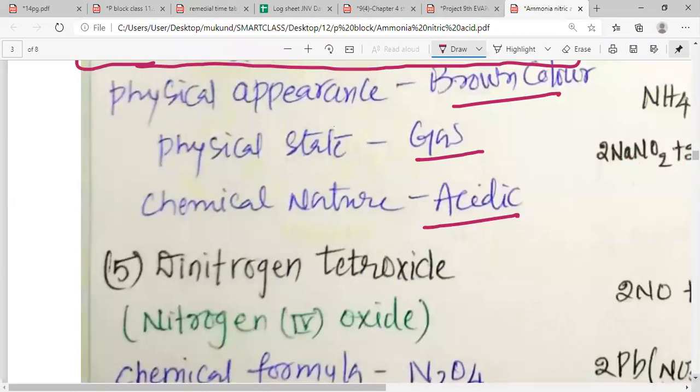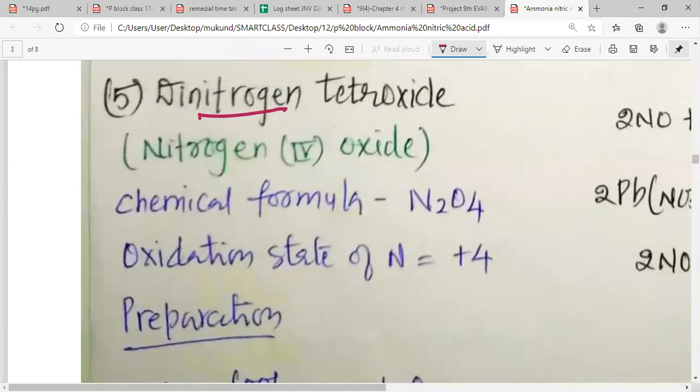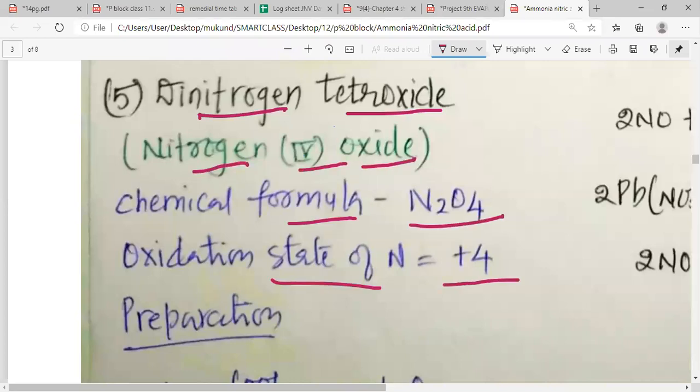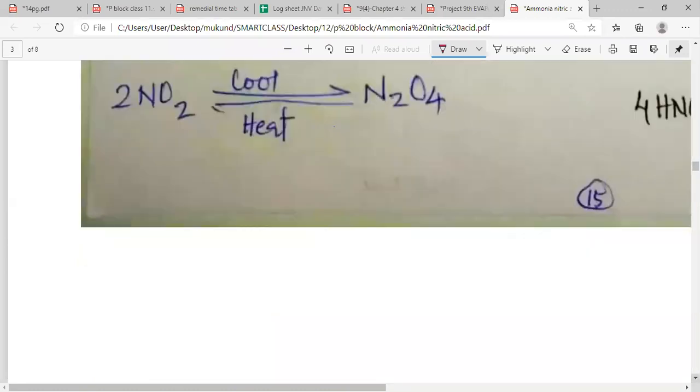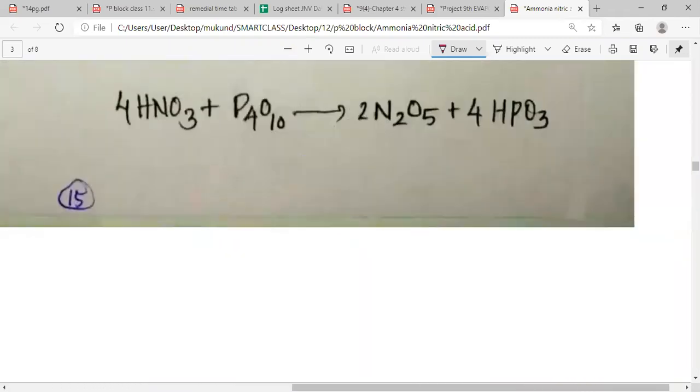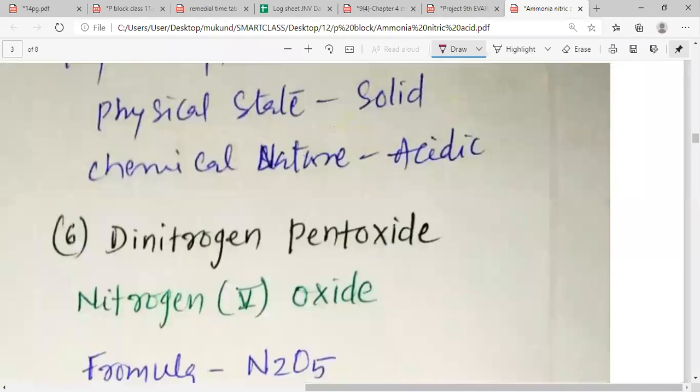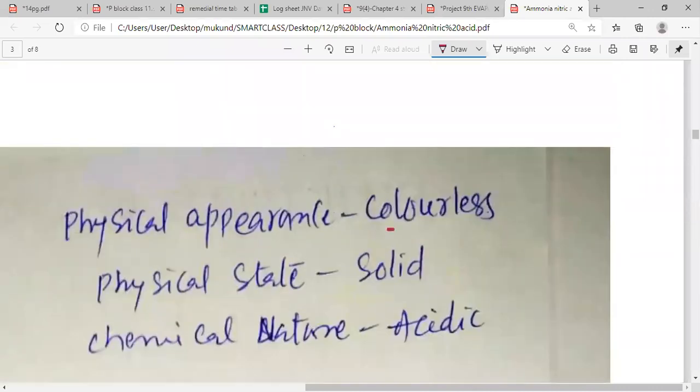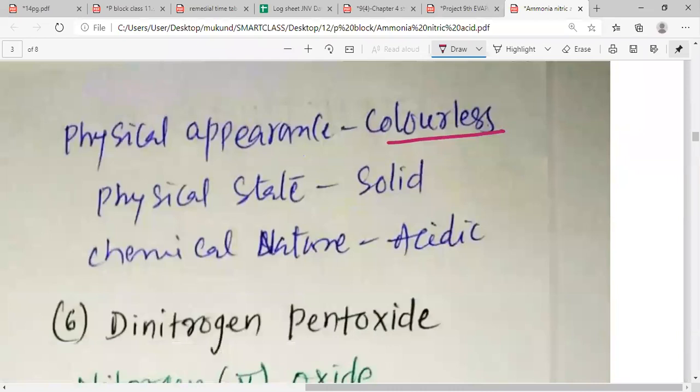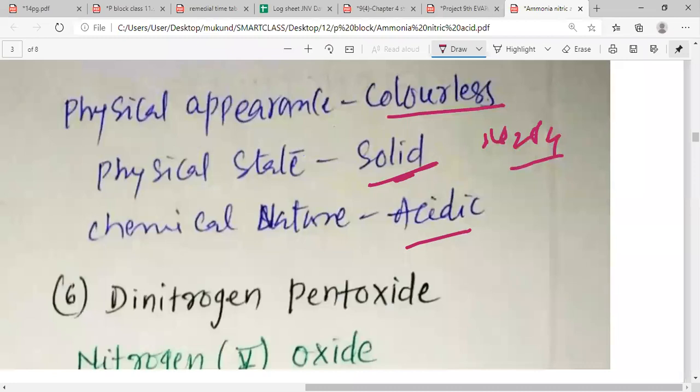Now, my dear students, we want to study the fifth oxide, which is known as dinitrogen tetroxide. The chemical formula is N2O4. The oxidation state of nitrogen is +4. The method of preparation is 2NO2, which when cooled gives us N2O4. And when N2O4 is heated, it gives us NO2, that is nitrogen dioxide. The physical appearance of N2O4 is colorless. It is solid, and it is acidic in nature.